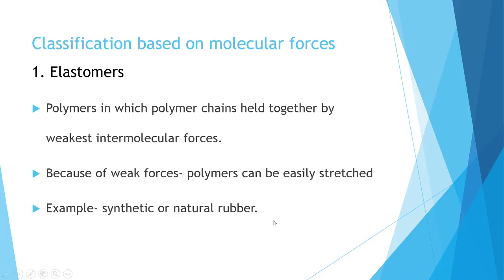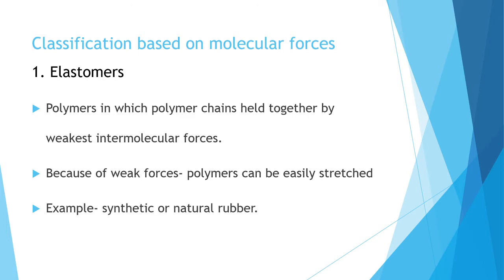Polymers in which polymer chains are held together by the weakest intermolecular forces are called elastomers. That means elastomers are held together by the weakest intermolecular forces. Because of these weak intermolecular forces, these polymers can be easily stretched. For example, synthetic or natural rubber is an elastomer.